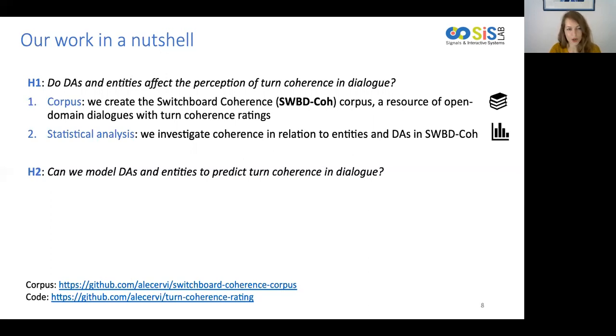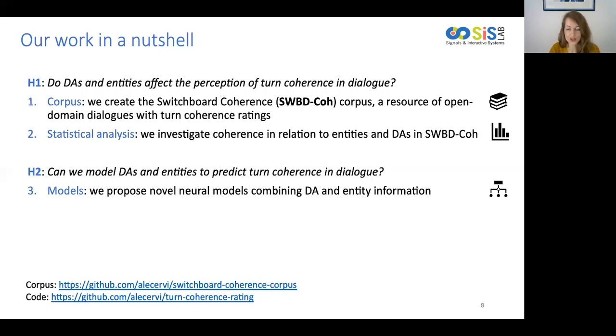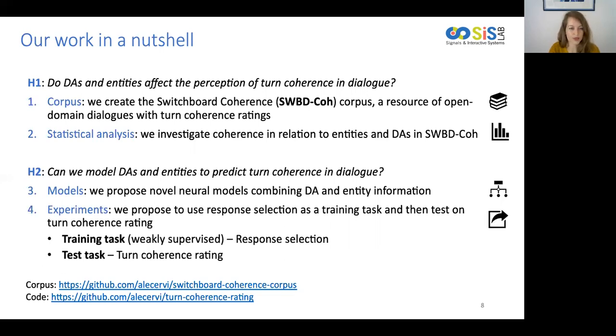Our second research hypothesis is: can we model dialogue acts and entities to predict turn coherence in dialogue? In order to validate H2, we investigate different coherence models, and we also propose novel neural models based on entities and dialogue act information. Then, in order to test H2, we perform a series of experiments. In particular, we propose to use response selection as a weakly supervised training task and then test our models on the turn coherence rating task on the Switchboard Coherence corpus. Let's get into more details.